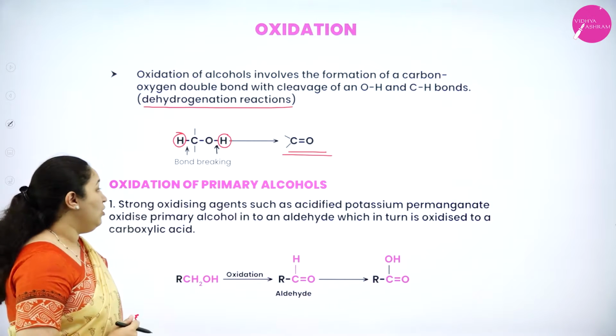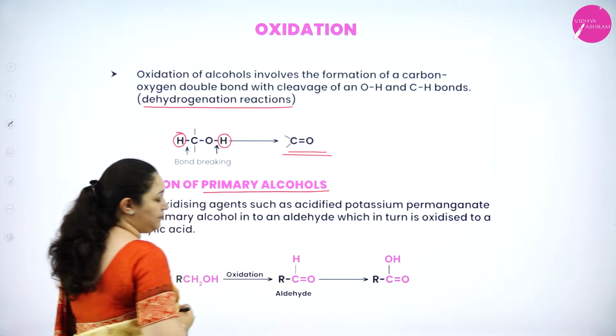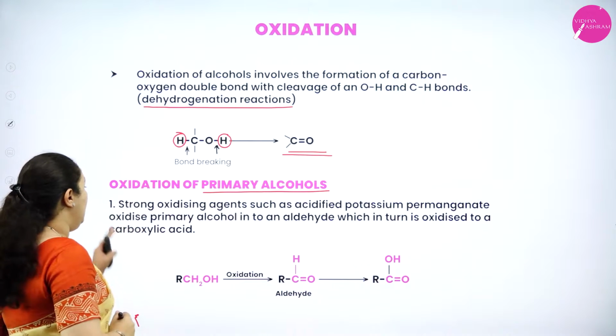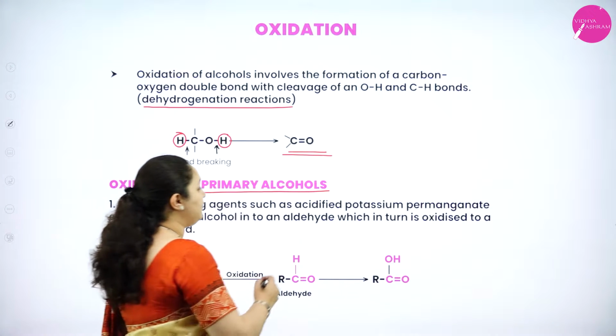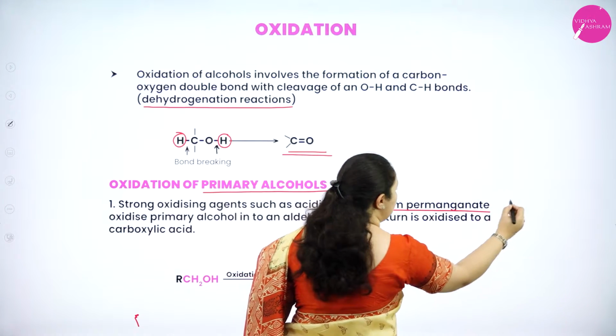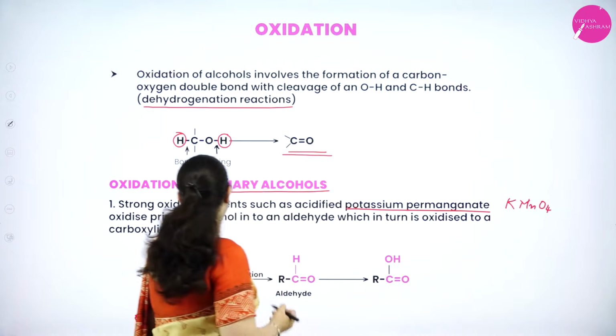Okay. So we'll see oxidation of primary alcohols first. A strong oxidizing agent like acidified potassium permanganate, that is KMnO4. Okay.